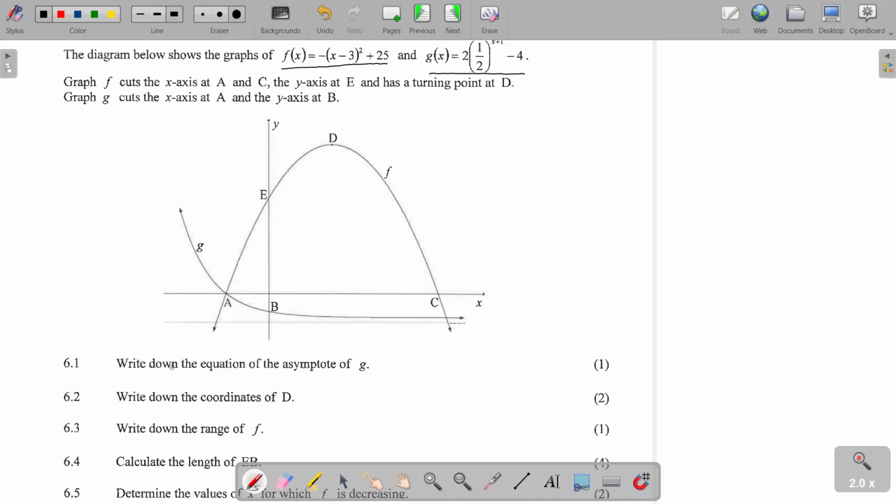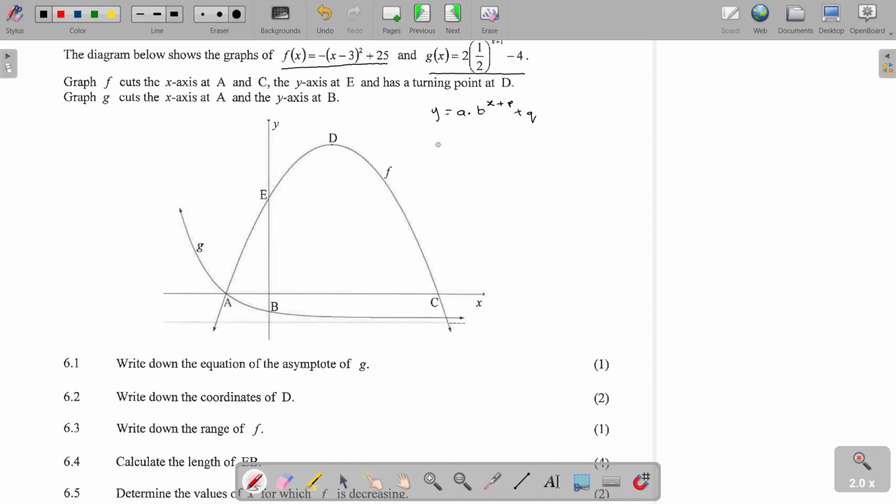The first part is saying write down the equation of the asymptote of g. If we check, g is exponential. The general form of an exponential function is given by y = a · b^(x+p) + q, where x + p is the exponent of b.